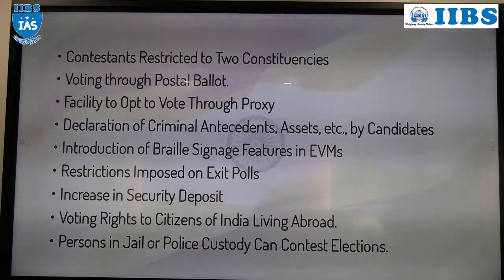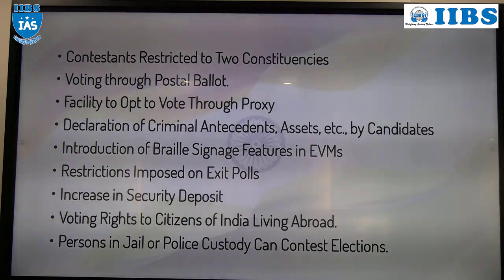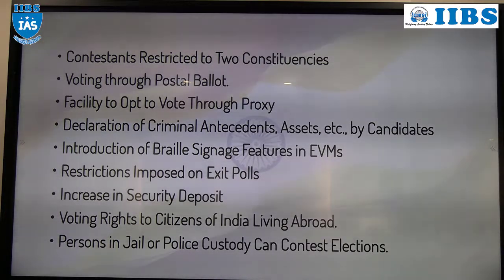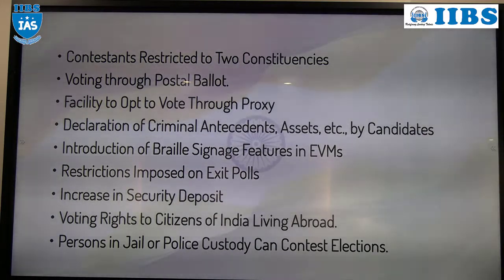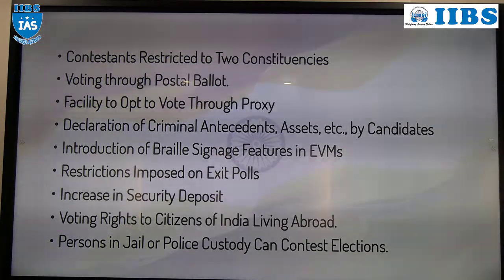Okay. The next, the security deposit. While filing the nomination, a security deposit is also there. In case of president, 15,000. In case of vice president, 15,000. In the same way, for MP and for MLA also, a security deposit is there. How much for MP? Earlier it was 10,000, now it is 25,000. At present, the security deposit is 25,000. That is refundable after the election result has been declared, right? Then that candidate will receive the security deposit.